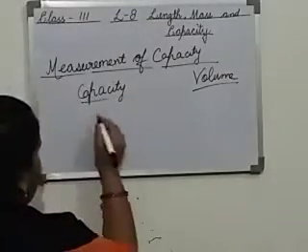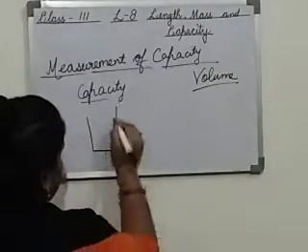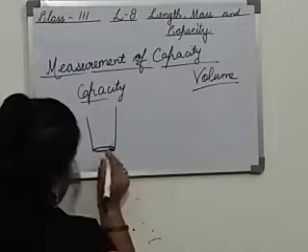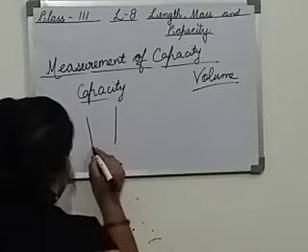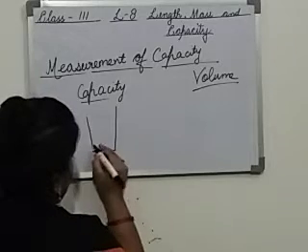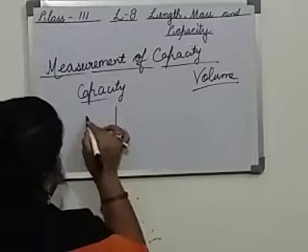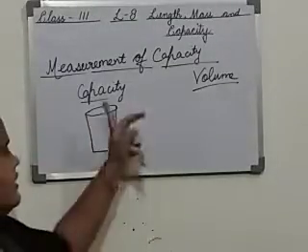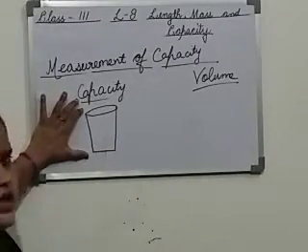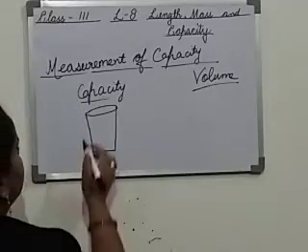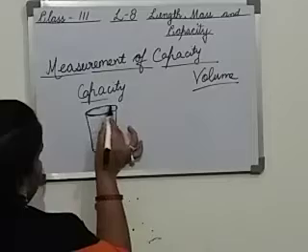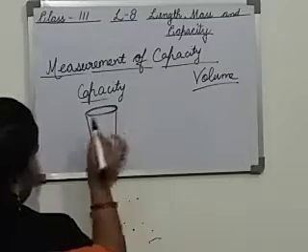Suppose I am drawing a glass over here. This is the length of the glass from here till here. This is the exact glass.